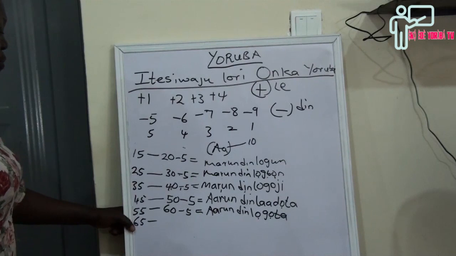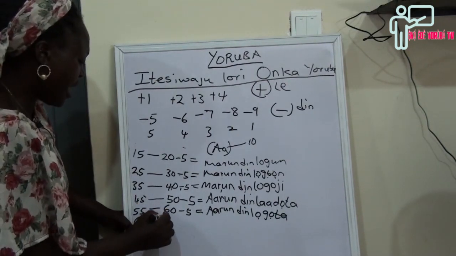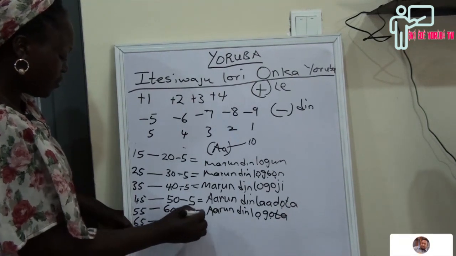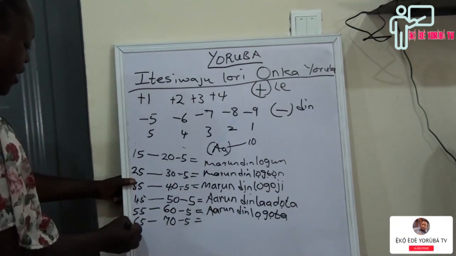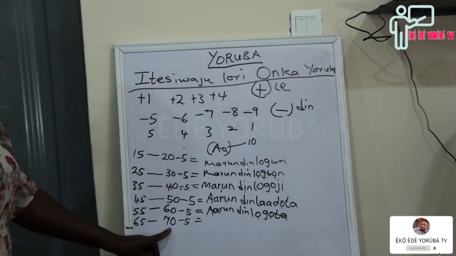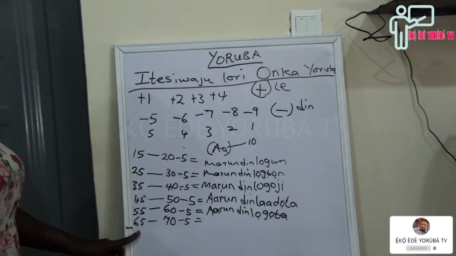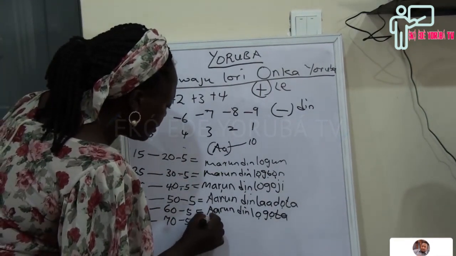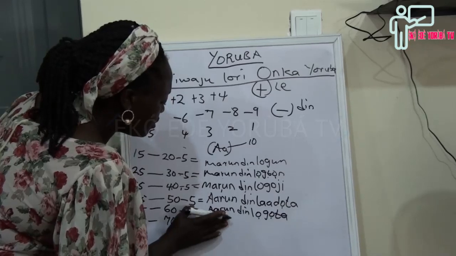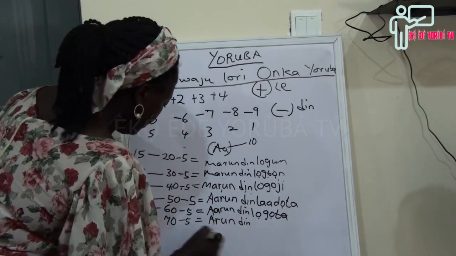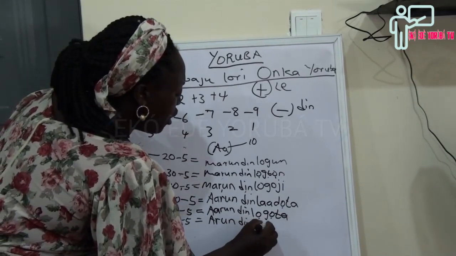Now 65. The next whole number is 70. 70 minus 5: when you remove 5 from 70, it will give us 65. So I can say àrún dín láàádọ́rin.